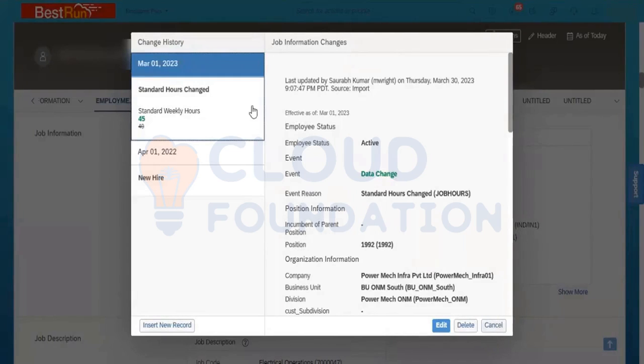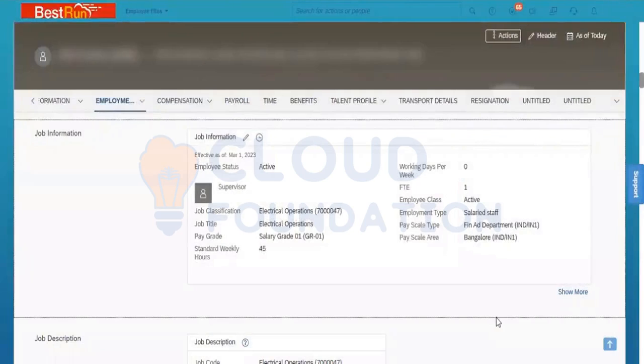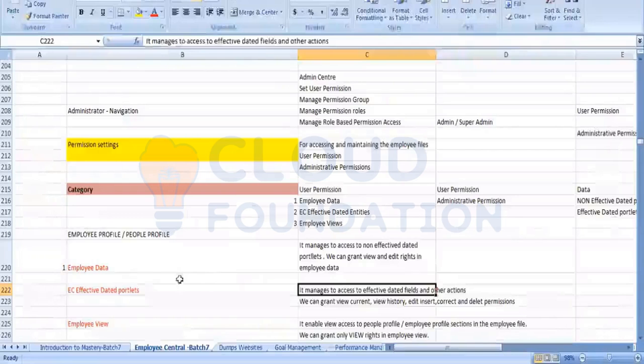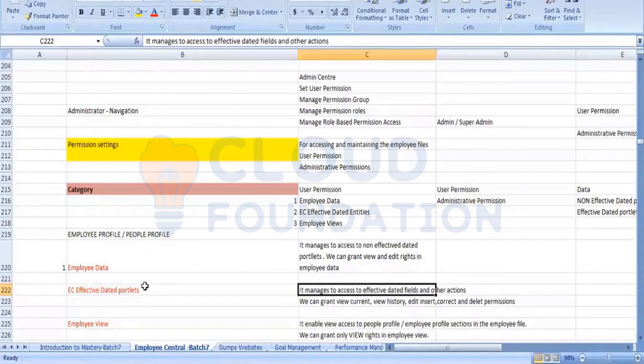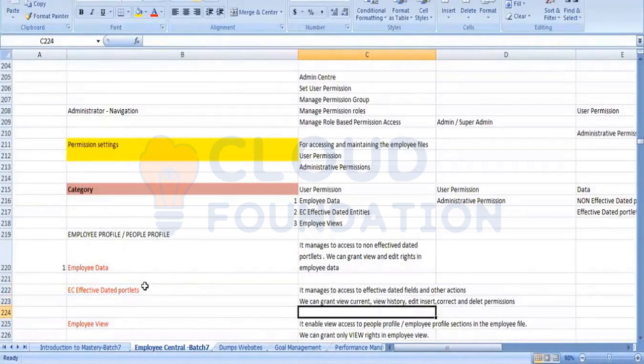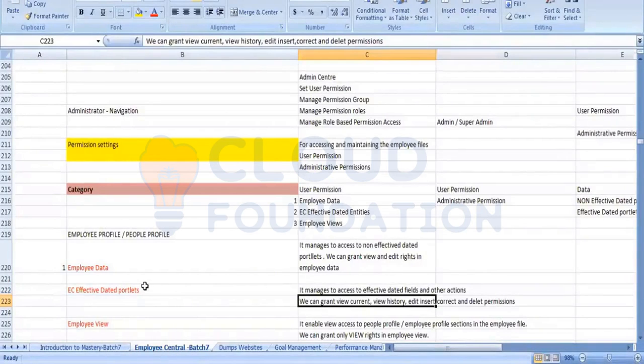For these effective dated portlets, all these fields like employee class, event, region, permissions can be maintained from where? You can maintain them from the effective dated category. These are all the categories I am talking about. It manages all access to the effective dated fields and other actions. We can grant view history, edit, insert, correct and delete permissions. We can grant view current history.